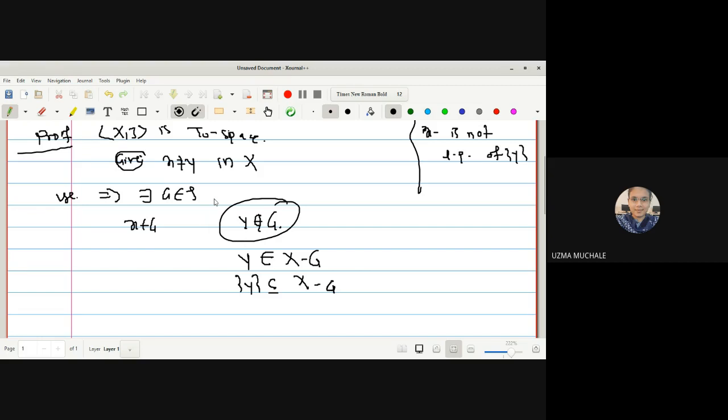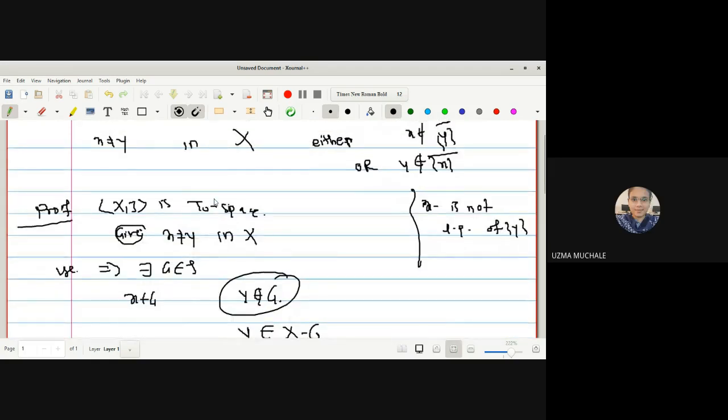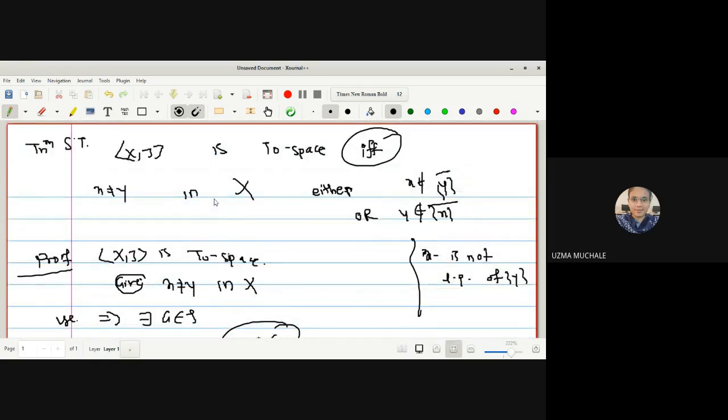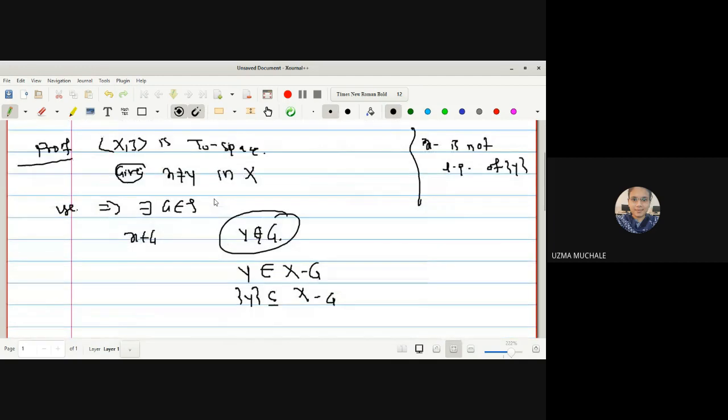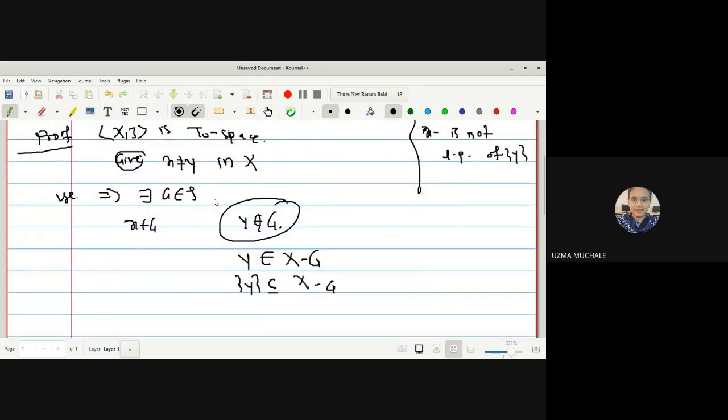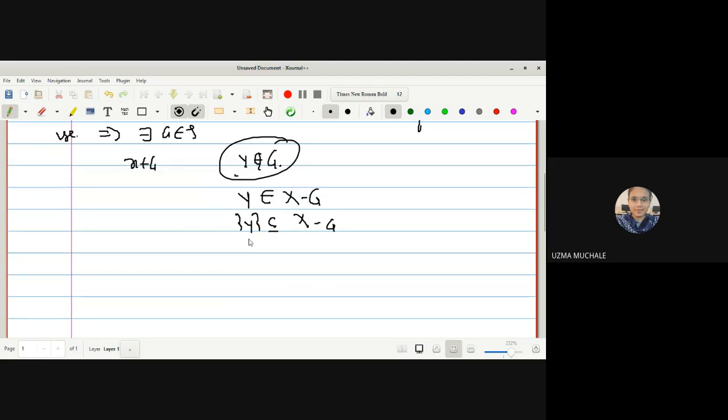Are you getting me? Yes, ma'am. Okay, what is our aim to prove? X is not belonging to closure of y. And what is given? X is a T naught space and x is not equal to y. Since x is not equal to y is given to us, we can use the definition of a T naught space. Okay. So by using that, we have found y is not a member of G. So if it is not a member of G, it will be a member of its complement. I have written belongs to since y was an element. But if I want to write it in the form of a set, I can say it is a subset of X minus G. Then I can write the closures now.